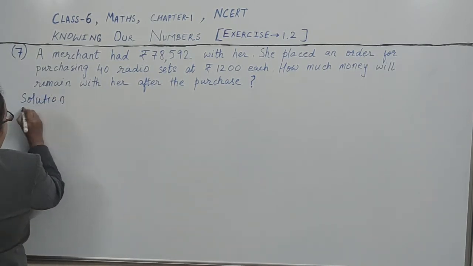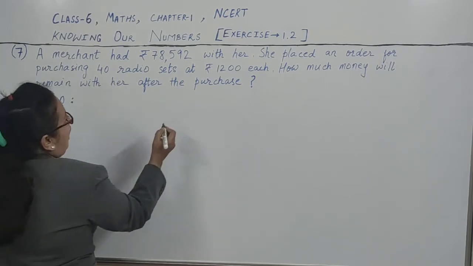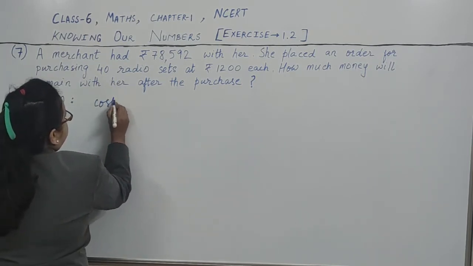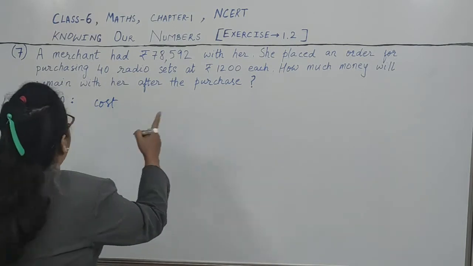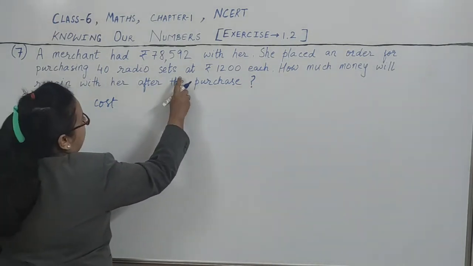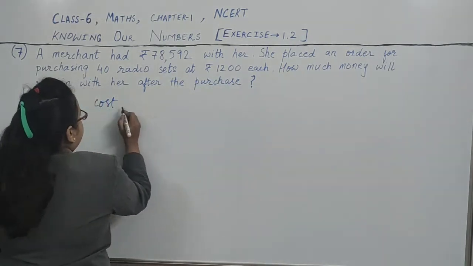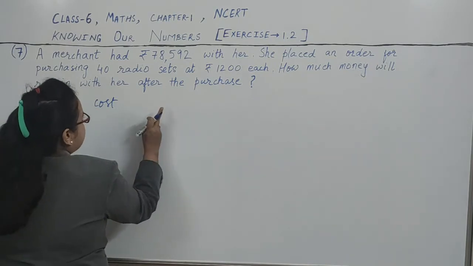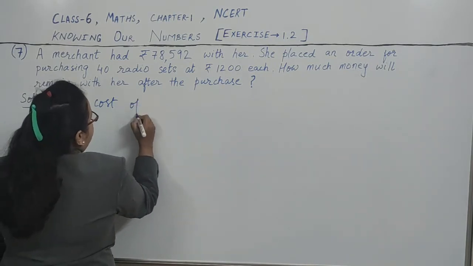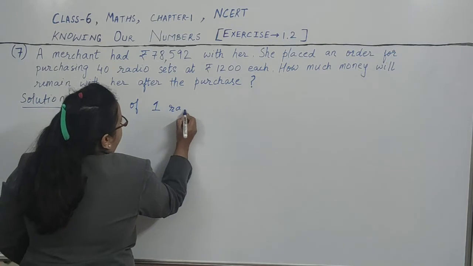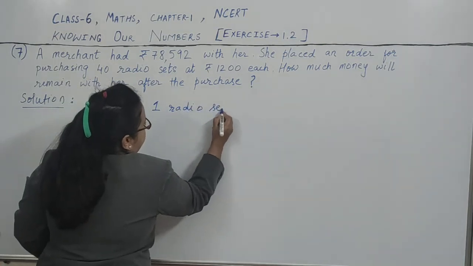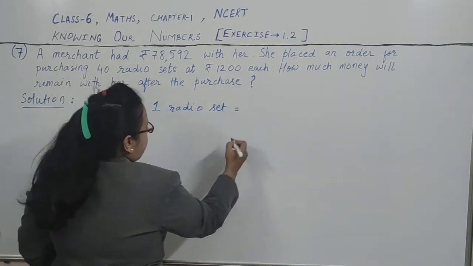Solution. Cost of one radio set. She placed an order for purchasing 40 radio sets at rupees 1200 each. Means the cost of one radio set is 1200. Cost of one radio set is equal to how much?